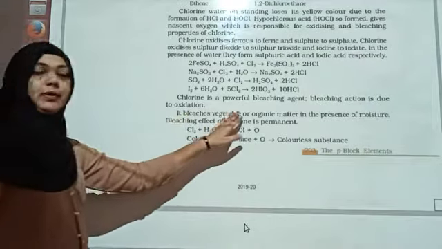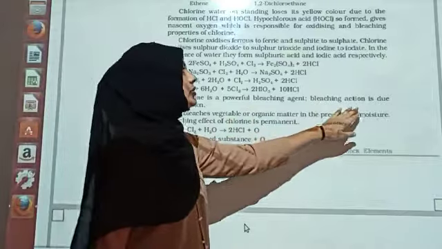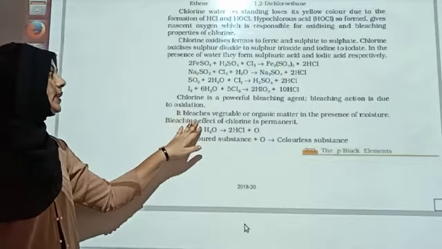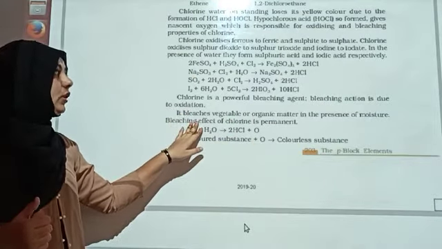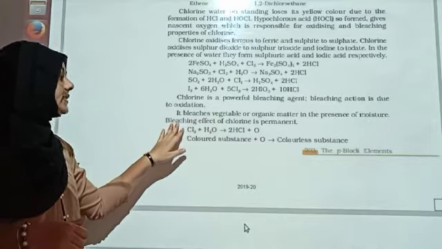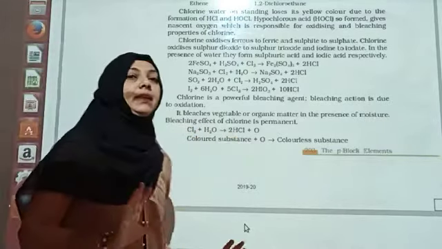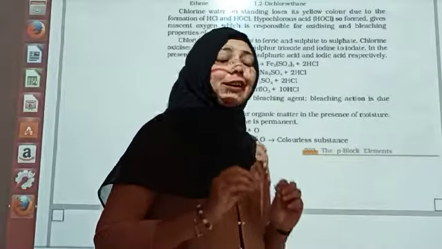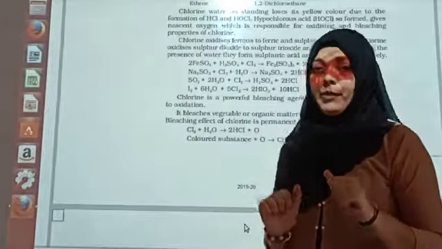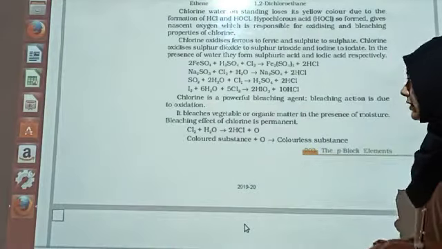Chlorine is a powerful bleaching agent. Bleaching action is due to oxidation. It bleaches vegetable or organic matter in the presence of moisture. The bleaching effect of chlorine is permanent. It cannot be changed.